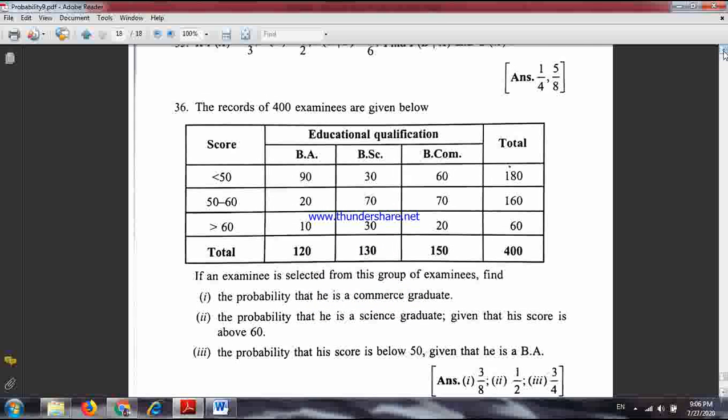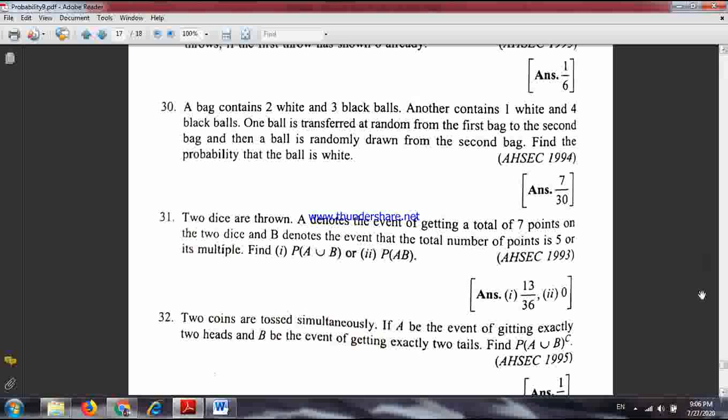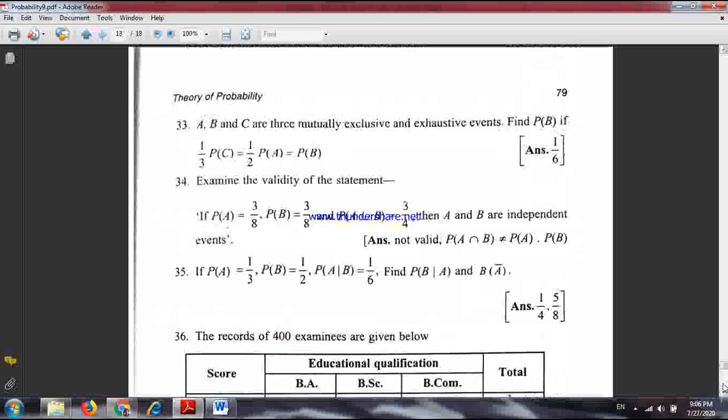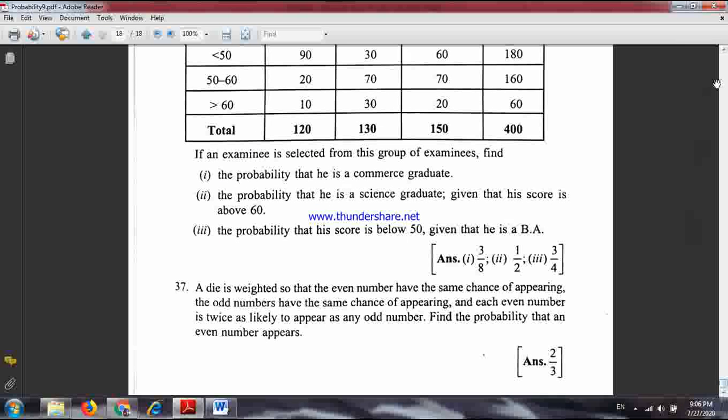I'll do it for you, but hopefully I think you should be able to answer all these remaining questions. So what you need to do, do it, and I give you 3 days to submit. So within 3 days you submit all these examples. Okay, so up to question number 37, you solve all this and submit within 3 days. Okay.